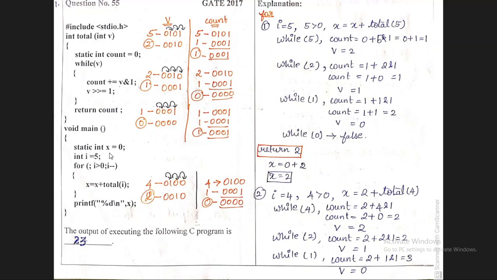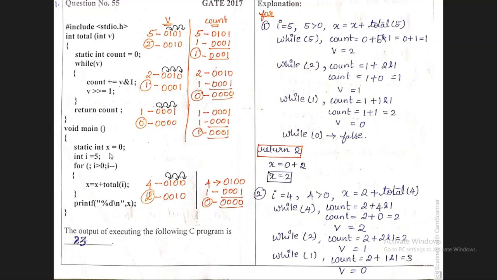Okay. Till now we have seen two variables. One is a static variable, that is x equal to 0, and the second one is a normal variable, i equal to 5. Okay, we will move on to the third statement. In this third statement we have a for loop. Normally a for loop contains 3 expressions: one is the initial expression, next is the condition expression, and the final one is the increment or decrement expression. In this for loop, we have a decrement expression. In initialization, they have done it in the second statement itself, so we consider i is equal to 5.